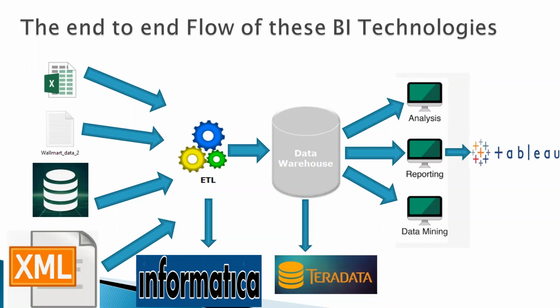Business intelligence means that you are giving some intelligence to your business people so that they can take their own business decisions. Let's suppose you have 4 or 5 Walmarts in a city.